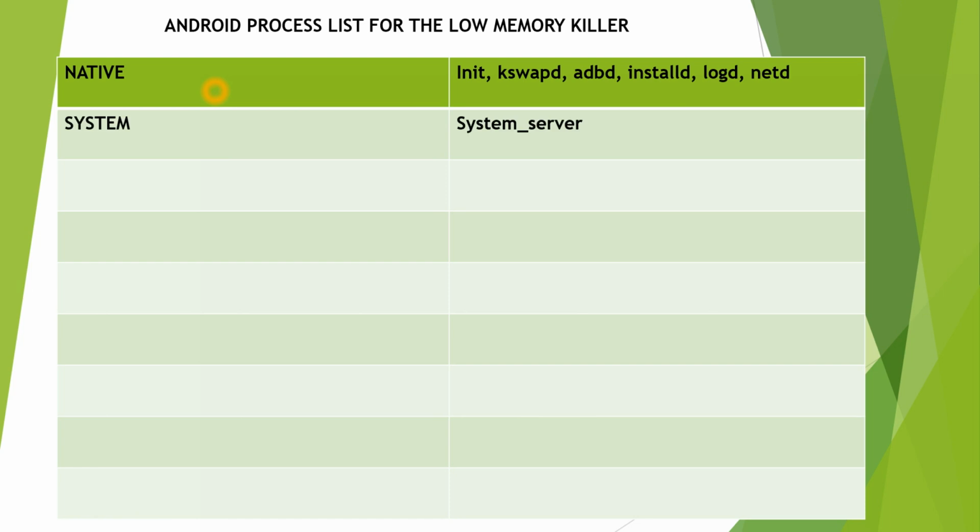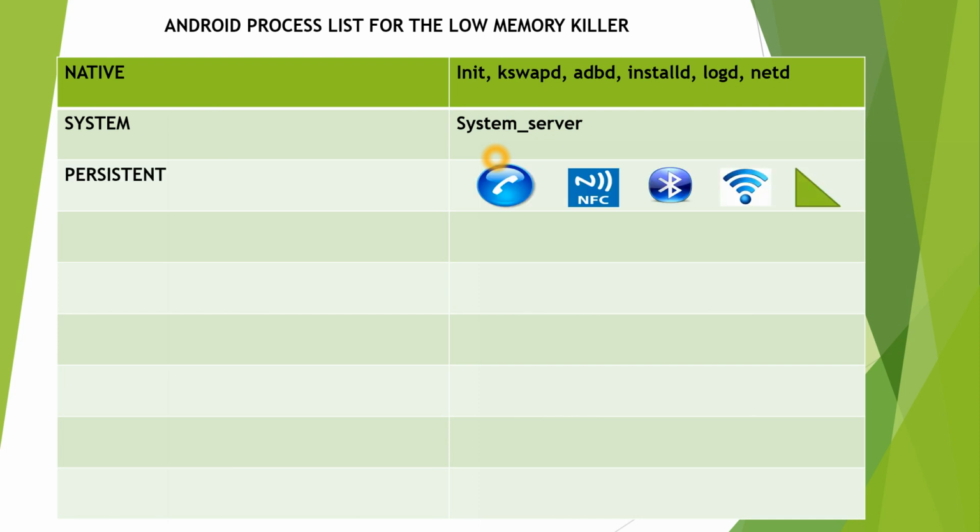The next priority is for the system server. We know the system server is like the father of all other processes. The system server is the one which will initiate all other processes. The next priority is for persistent. Persistent includes the core functionalities like telephony, NFC, Bluetooth, Wi-Fi, networking. All these are core functionalities which fall under persistent.